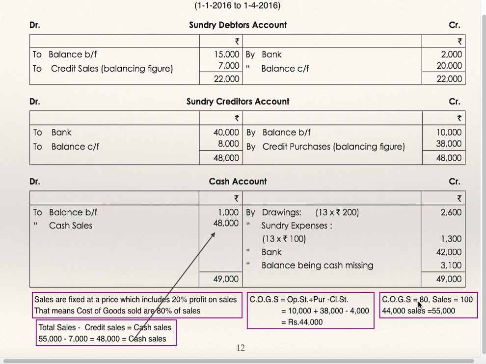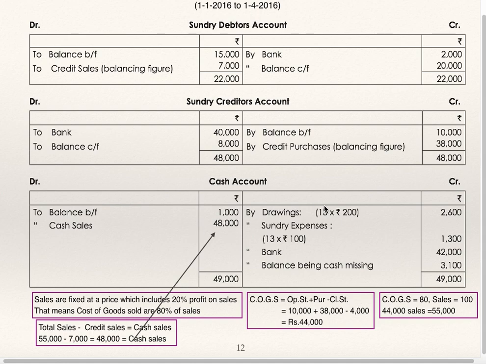When cost of goods sold is 80, sales are 100. Just now we have seen cost of goods sold are 80% of sales. Then when cost of goods sold is 44,000, sales are 55,000. These are total sales. Total sales are 55,000 minus credit sales. Credit sales you will get from debtors account, 7,000. Total sales minus credit sales is equal to cash sales. 55,000 are total sales. Credit sales as per debtors account is 7,000. Cash sales are 48,000. Cash sales to be taken in cash account.